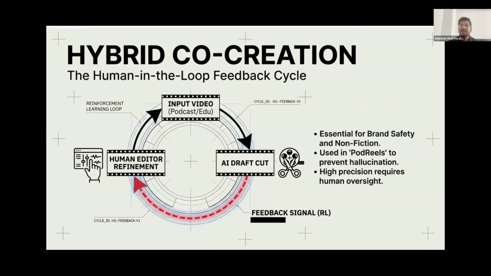The critical step creates a continuous reinforcement learning loop that acts as a vital feedback signal, teaching the AI what works and what fails. Implementing this human in the loop system is absolutely essential for maintaining strict brand safety and actively preventing devastating PR disasters caused by AI hallucinations in factual real world content.